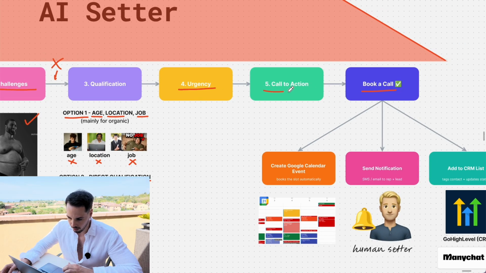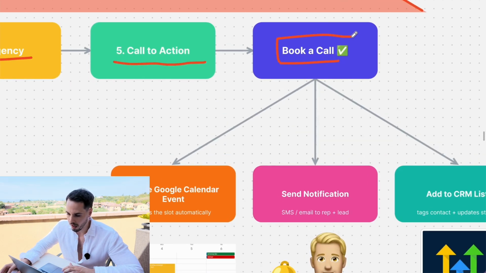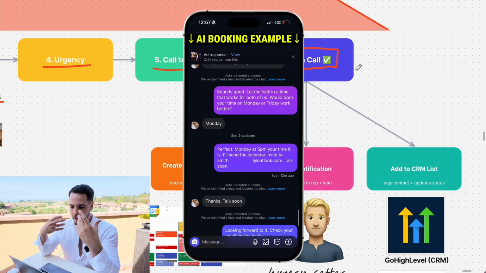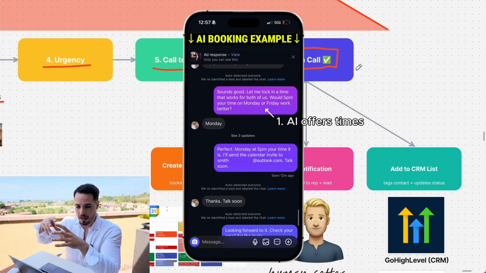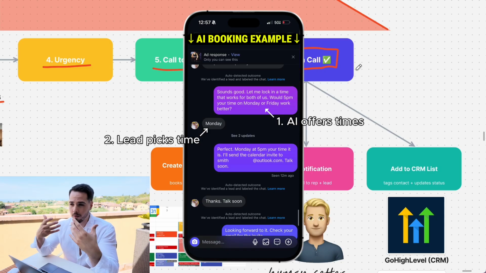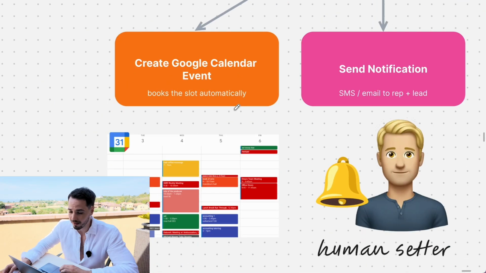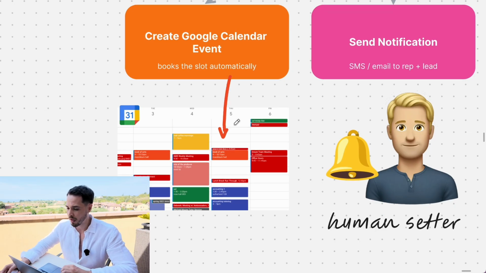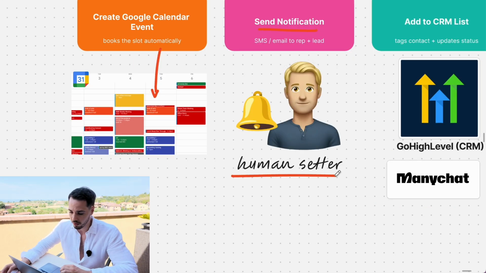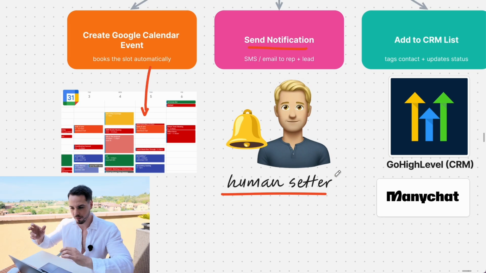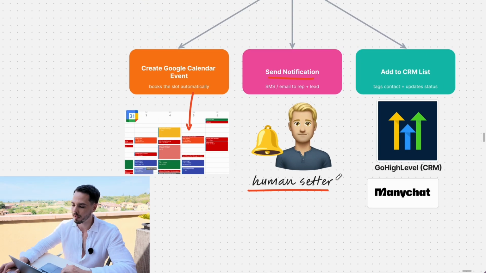And then we invite them for a call, book them in, and we use conversational booking right now instead of sending a Calendly link. The AI is connected with the Google Calendar, sees the availability, and just offers times. And when the person picks a time and gives their email address, the AI literally puts the sales call on the calendar, sends a notification to the setter or a VA or even the business owner himself to maybe verify the lead, look through the conversation a little bit, qualify a little bit more if needed,